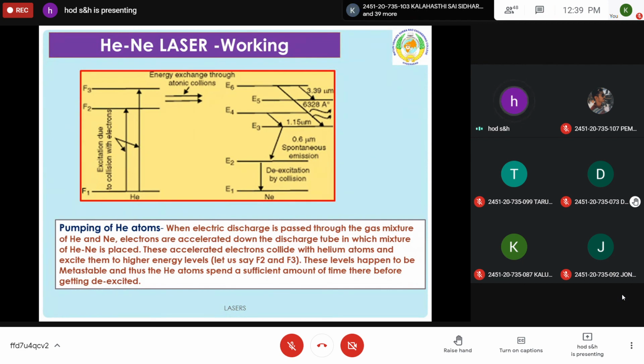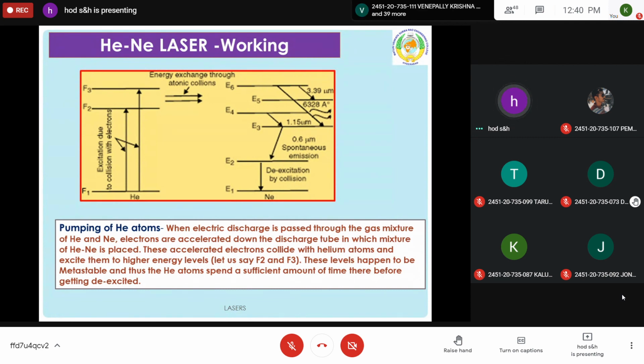The process involves all three mechanisms. By absorbing a photon, initial excitation takes place, then it de-excites by emitting a photon, which is spontaneous emission. This photon interacts with another excited atom so that two photons are released, which is stimulated emission.